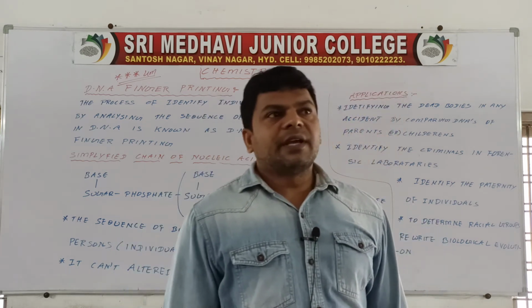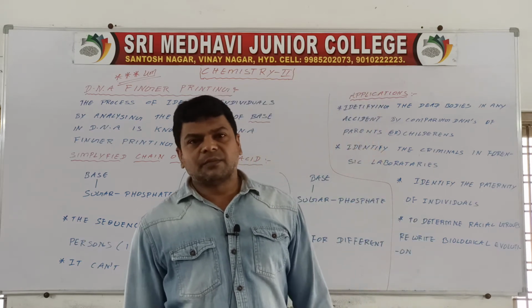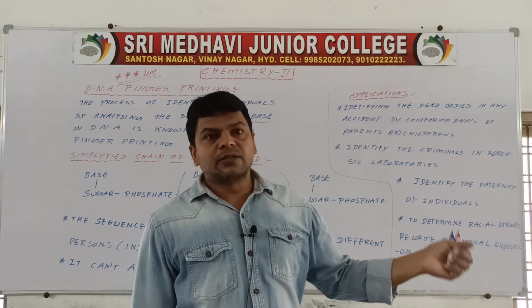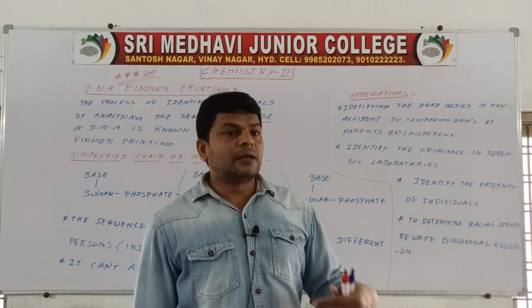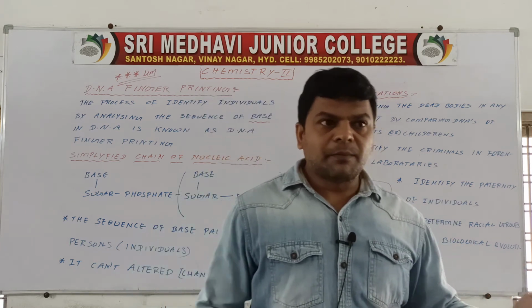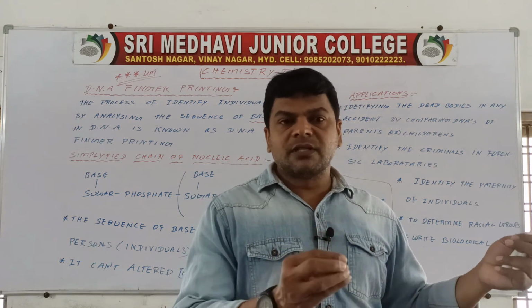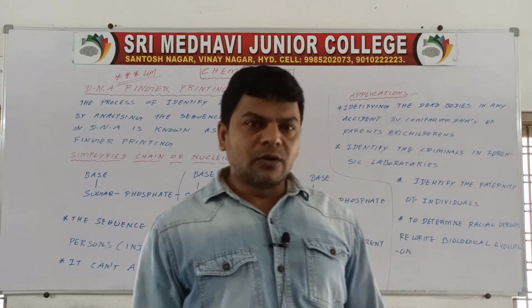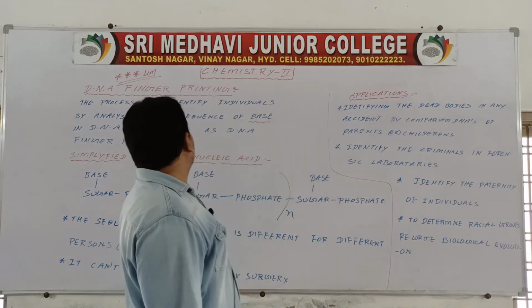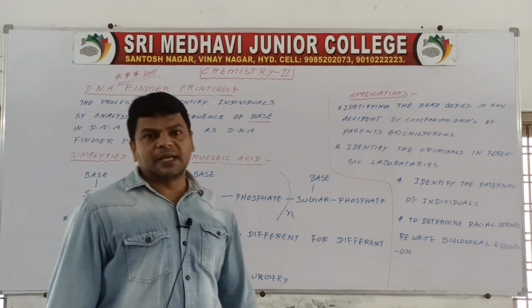If you take some animals or plants belonging to a category, we take their DNA and compare it, and then we may match the racial group to which the plant or the animal belongs. So this is briefly DNA fingerprinting and its applications.